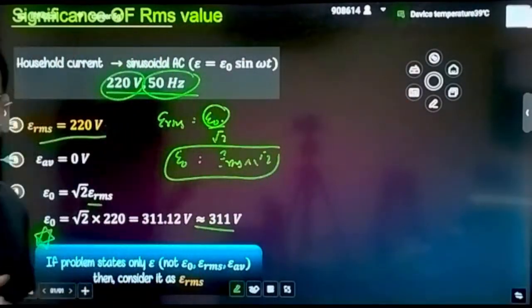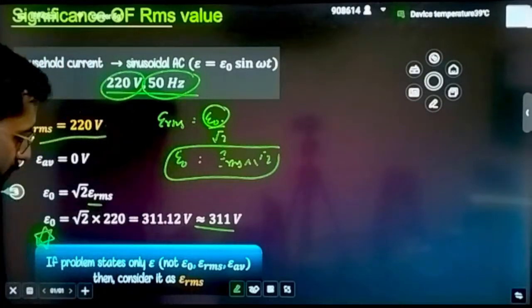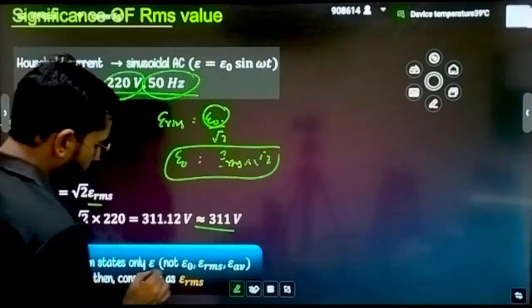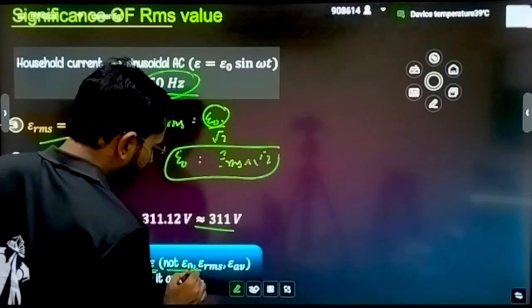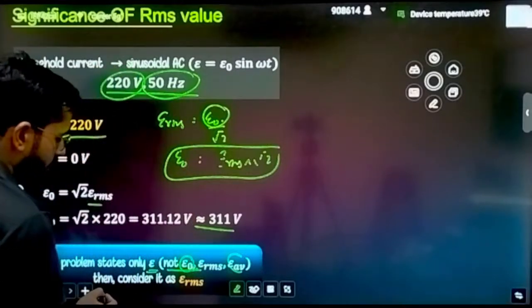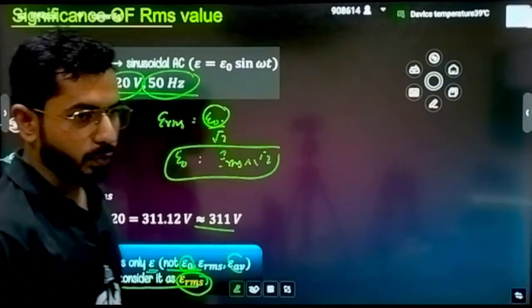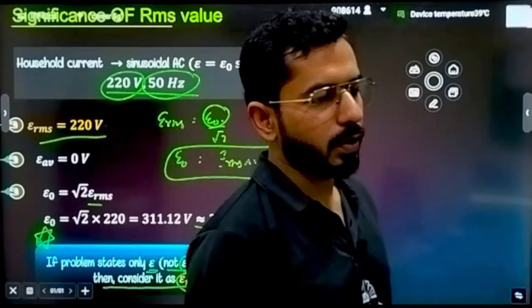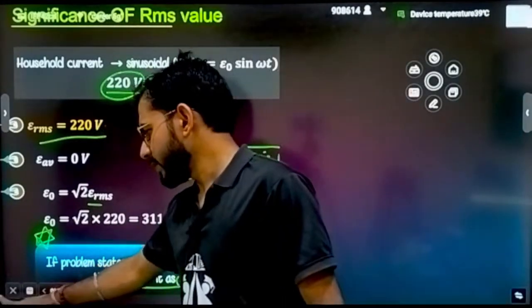Unless something else is mentioned, in this chapter we always have to take it as the RMS value. If the problem states only E, it is not E naught, and it is not the average. It is always considered as E RMS. If nothing is mentioned and only EMF is written in this chapter, you always have to take it as E RMS. If it is mentioned, then fine.